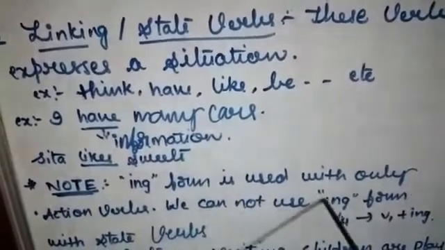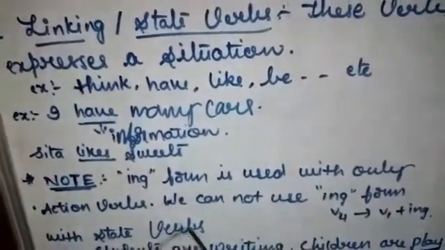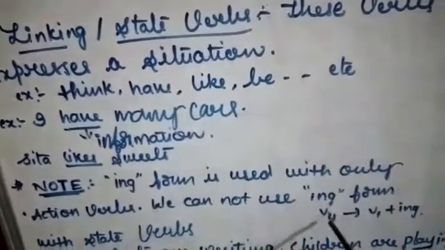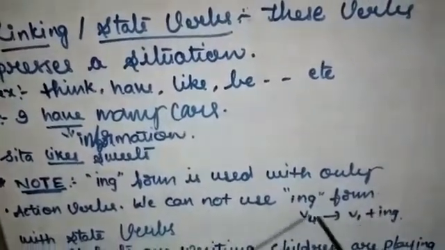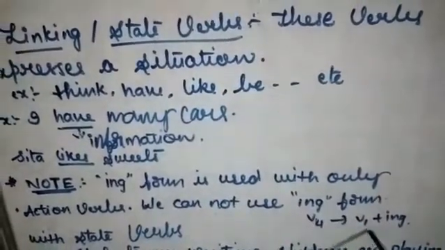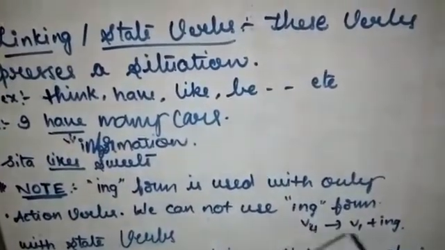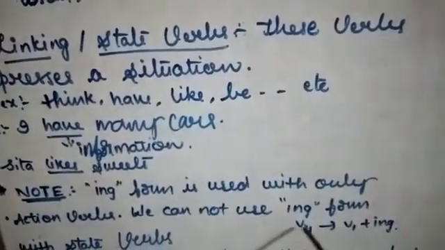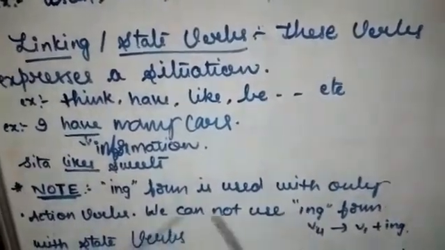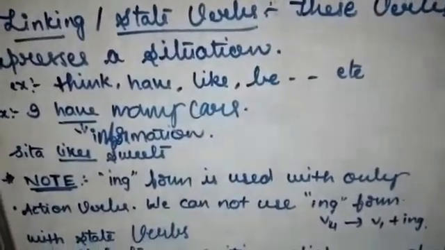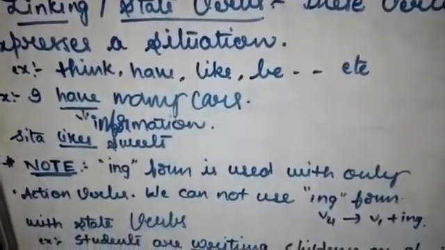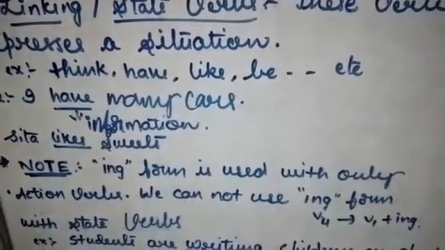Ing form means V4, that is V1 plus ing. Suppose go is V1, plus ing, going is V4. Do plus ing, doing is V4. So these state or linking verbs will not get any ing form. We have to use ing form only with action verbs.